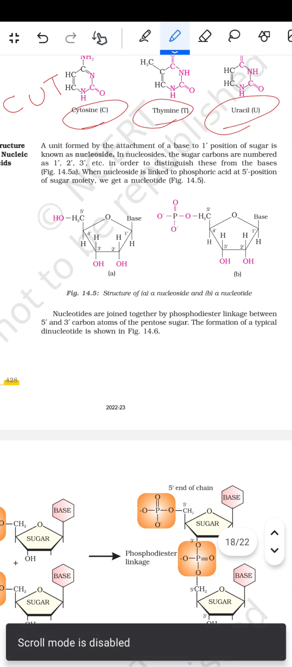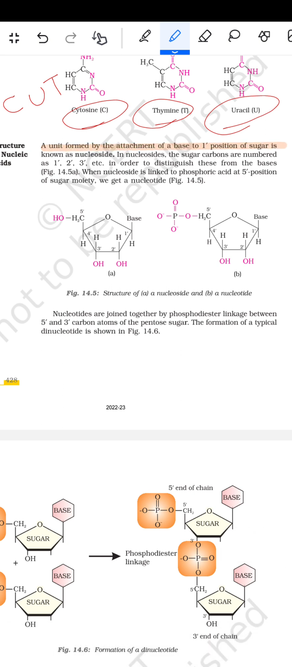फिर इसके बाद स्ट्रक्चर ऑफ द न्यूक्लिक एसिड। तो a unit formed by the attachment of a base to the 1' position of the sugar is known as a nucleoside. In the nucleoside, the sugar carbons are numbered as 1', 2', 3', etc. in order to distinguish these from the base. When the nucleoside is linked to phosphoric acid at the 5' position of the sugar moiety, we get a nucleotide.